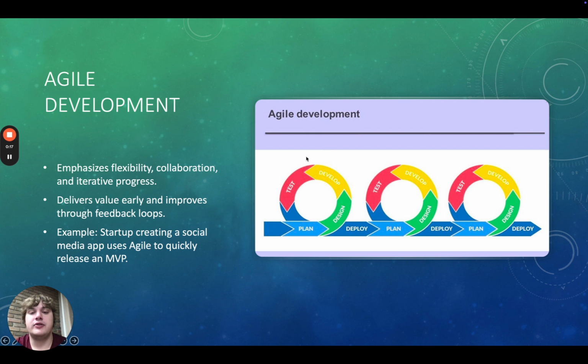Agile development emphasizes flexibility, collaboration, and iterative progress over rigid planning. It's perfect for dynamic projects where requirements often evolve. Agile is built on the principles of delivering value early and continuously improving through feedback loops. A real-world example is a startup creating a social media app might use Agile to release a minimum viable product, MVP, quickly, then iterate based on user feedback to add features like live streaming or augmented reality filters.